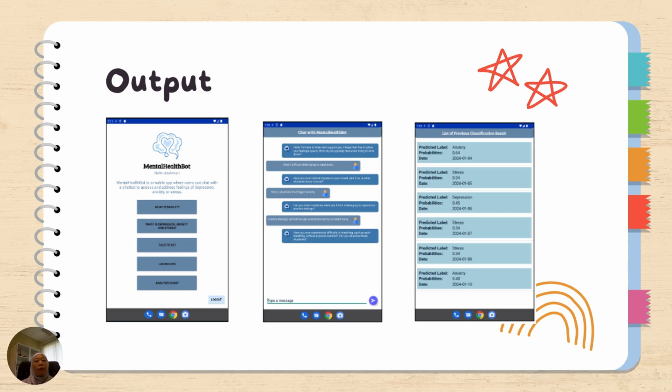But if you use multinomial, it can show you that from the 21 answers given, 60% is depression, 20% is stress, and 20% is anxiety. If you use standard Naive Bayes without multinomial, the result will only display depression, because depression gives the highest probability.